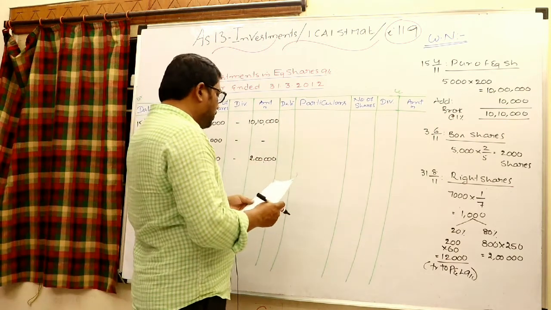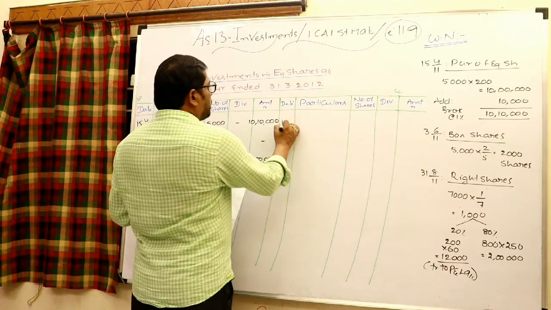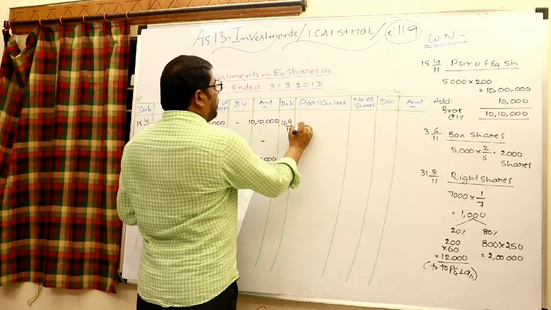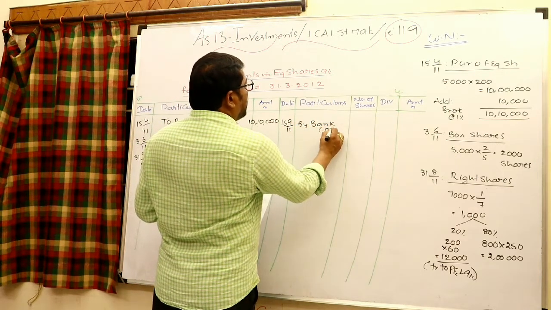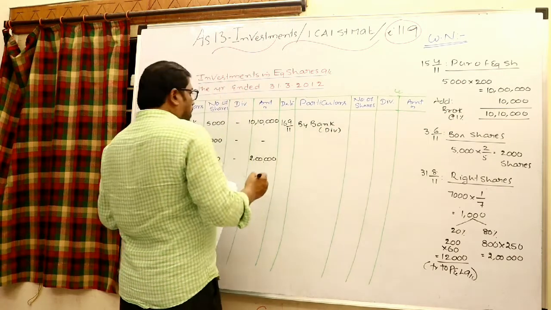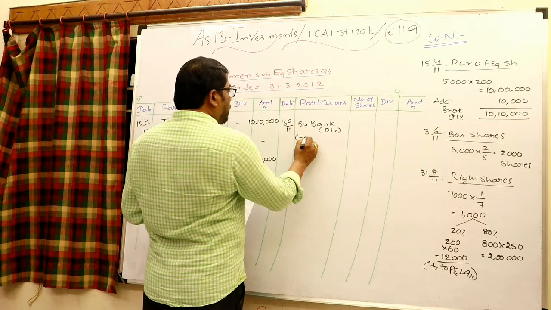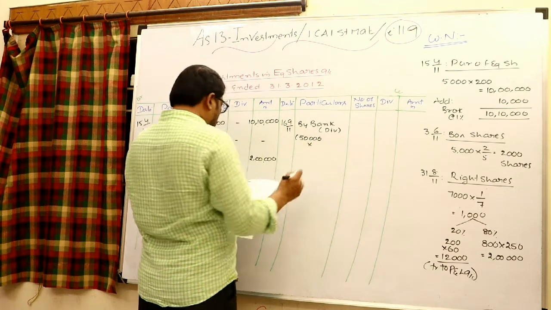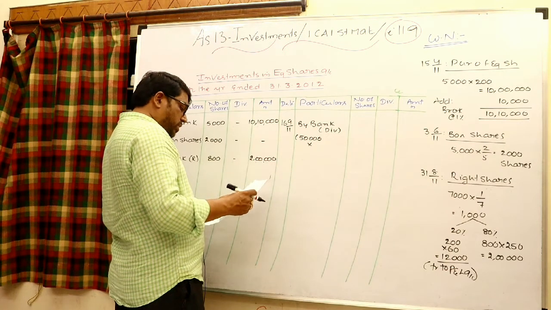Okay, right there, which date? 16/9/2011. 16/9/2011. Right there, to bank, within brackets we can say dividend. Always it is to be calculated on the face value, each 10 rupees face value, that is 50,000 into percentage. How much dividend percentage is given?